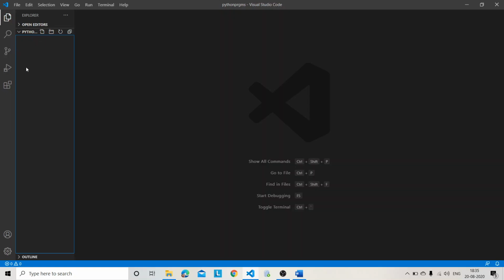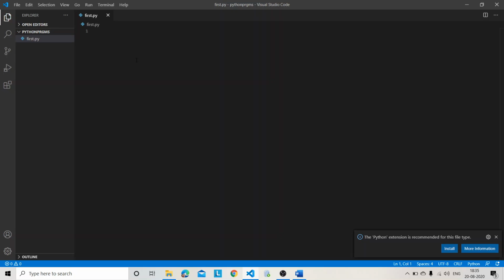So I told you in yesterday's session, this is used for a new file, this is used for a new folder, for refreshing the explorer and everything. So to write a program, at first I will create one file named first.py. I already said that py is the extension of the Python files which we are using.